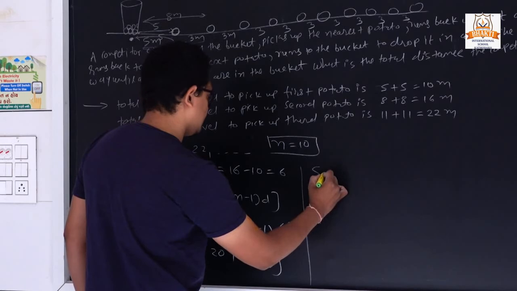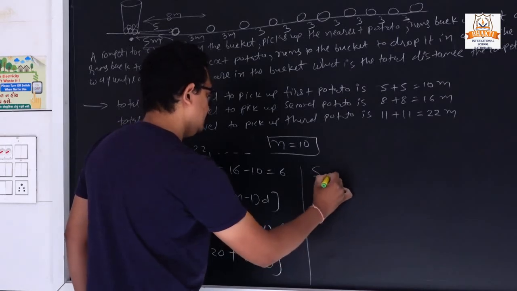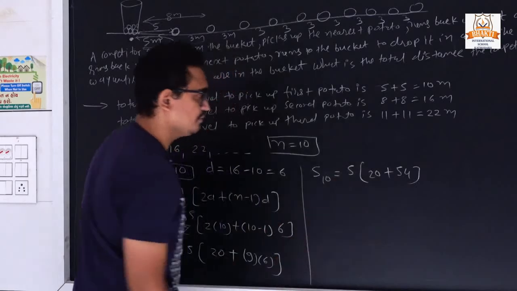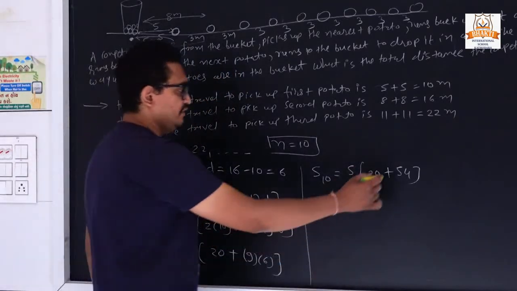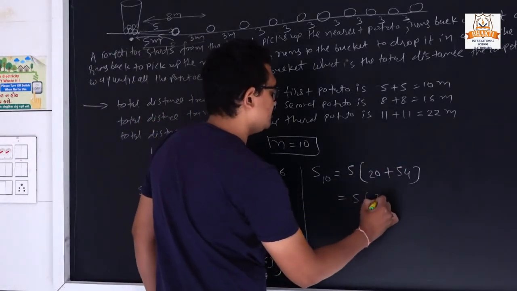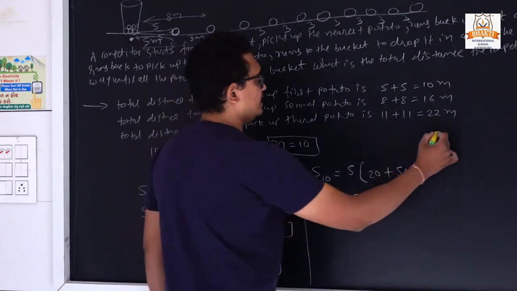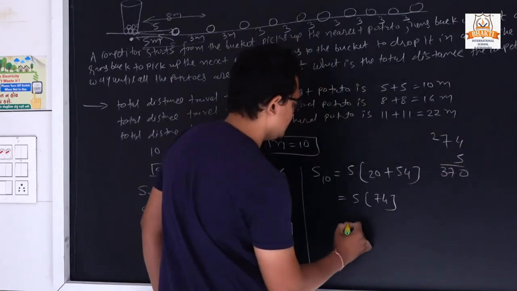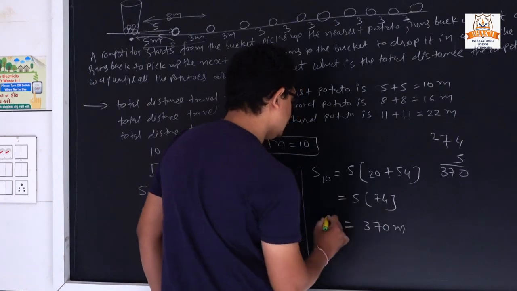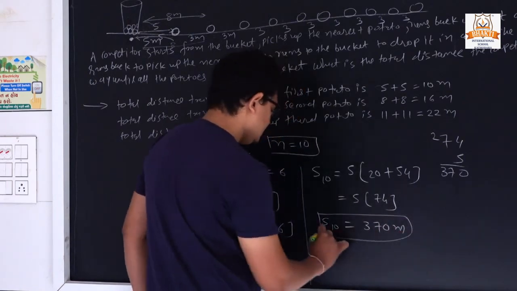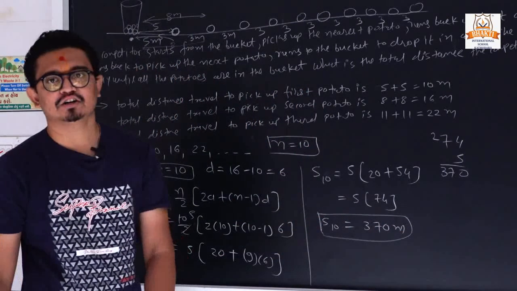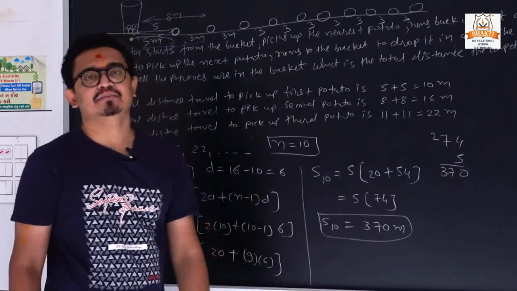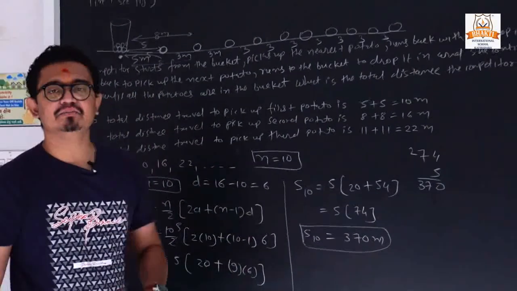So S10 is equal to 5 in bracket 20 plus 54. Next 54 plus 20, 74. Now 74 5s are 370. So what is the total distance traveled by the competitor to pick up the 10 potatoes? It is 370 meters. So our chapter number 5 will be over.